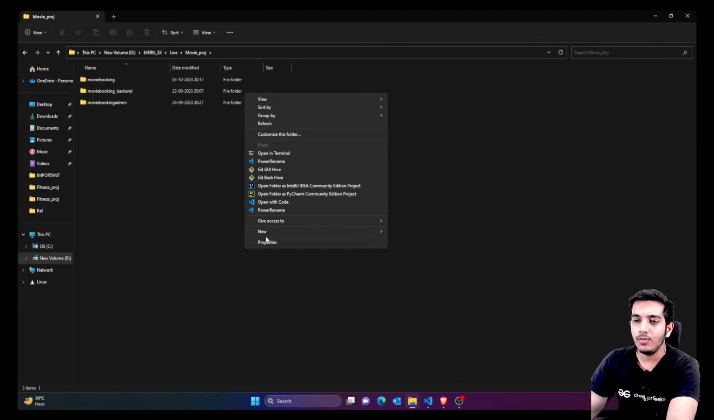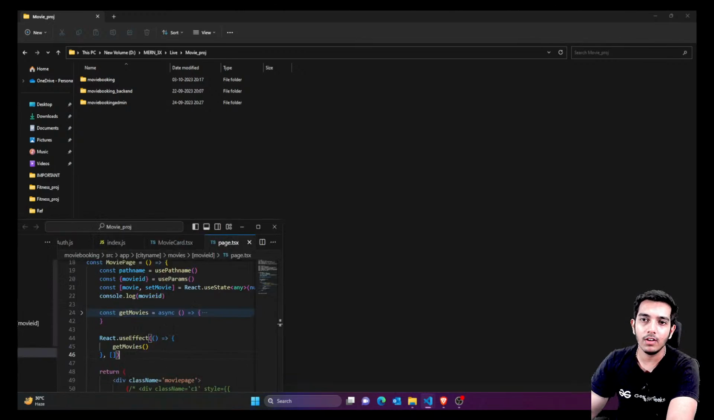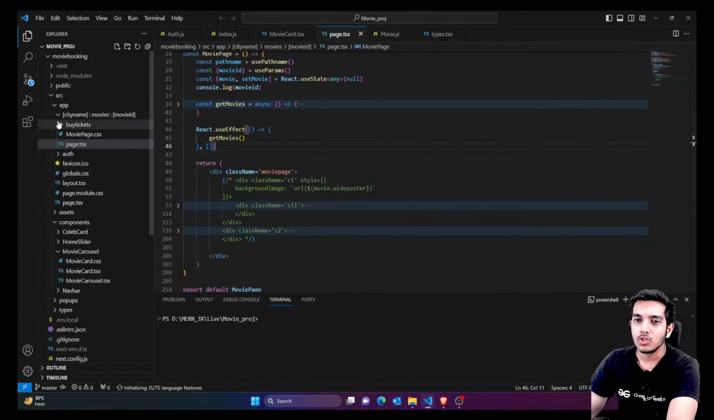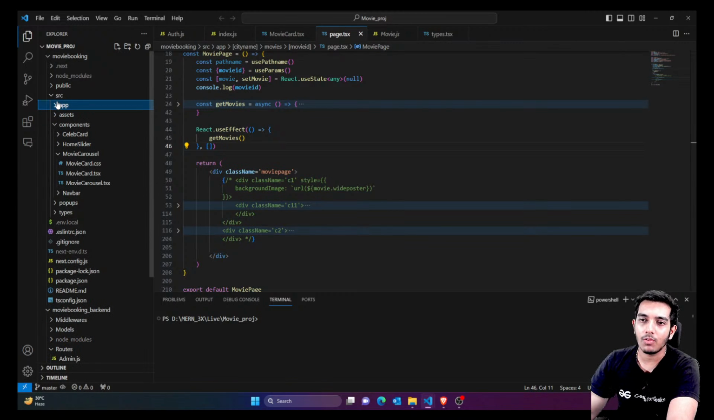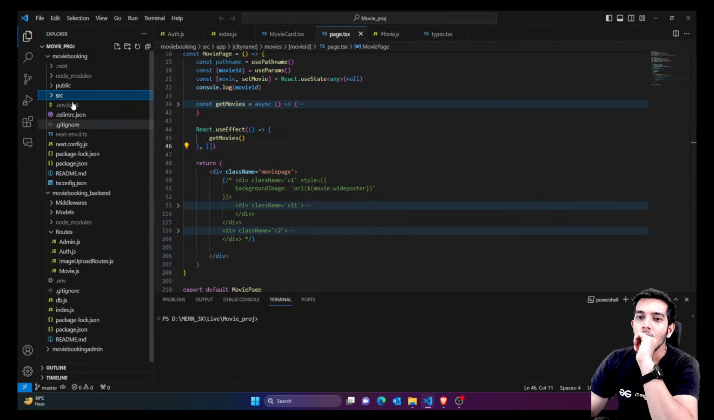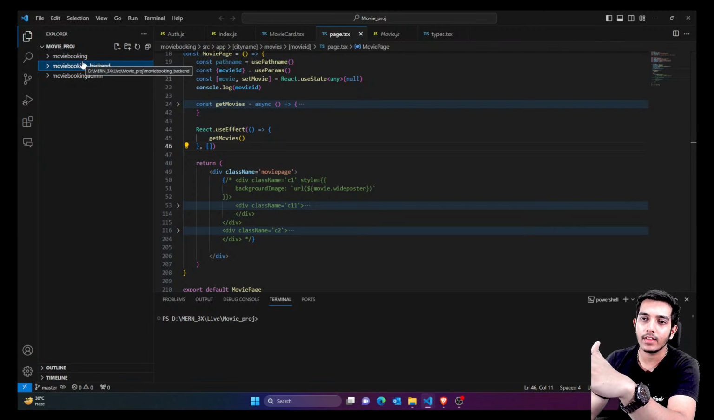So I'll open it in VS Code, and till last day we have covered some inner pages of the book ticket part. Today we are going to fix some API part, which means the backend as well as the front end. I'll open all these three, that means backend, front end, and admin panel, so that you know how these three things work all together.